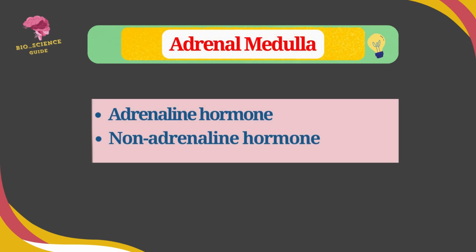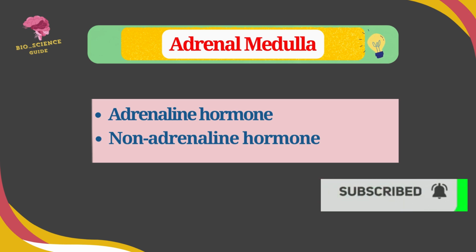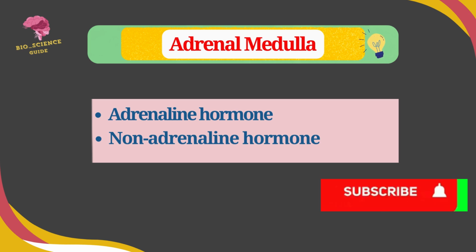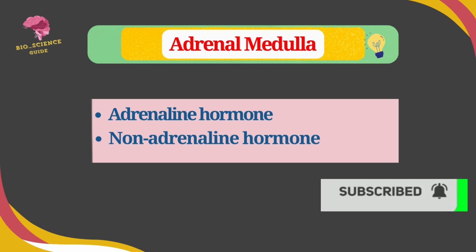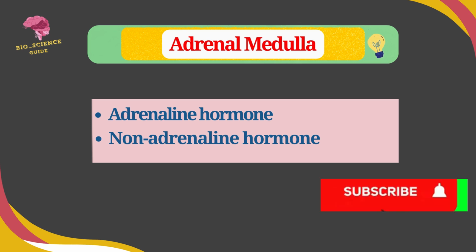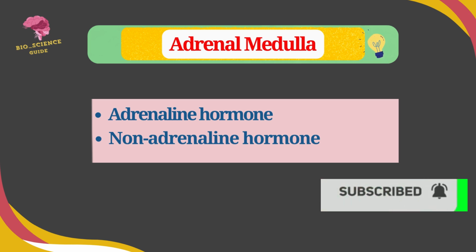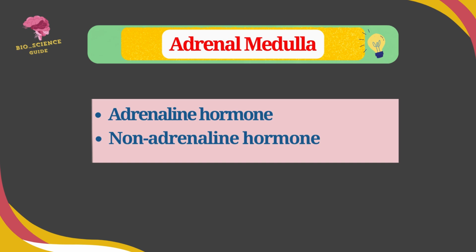Adrenal medulla. It is the inner part of adrenal gland which consists of soft and dark reddish brown tissue called chromaffin cells. The adrenal medulla is associated with the sympathetic nervous system, so it is called the sympathoadrenal system. The adrenal medulla secretes two hormones, adrenaline hormone and noradrenaline hormone.